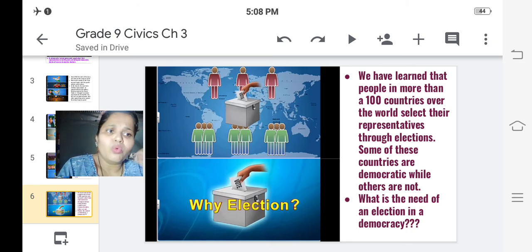So what is the need of an election in a democracy? Why do we need elections? Why can't we sit together and talk about our day-to-day problems, and take out solutions to our problems? Why do we need elections? This is a question.